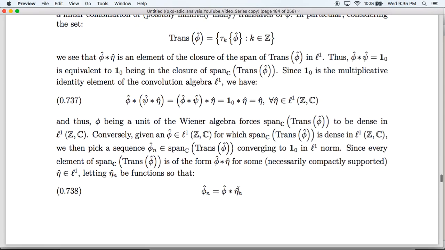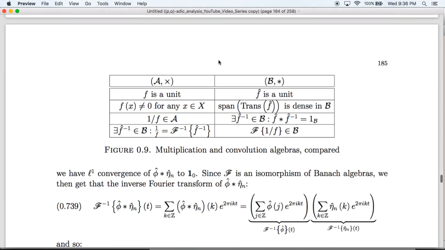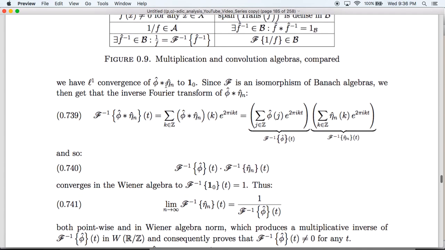So, as we saw by this argument right here, this sequence will converge in little L1 to 1, 0. Since the Fourier transform is an isomorphism of Banach algebras, it's a continuous operator, and its inverse is also continuous, and it's going to send phi hat convolve eta n hat to the product of phi hat's inverse Fourier transform and eta n hat's inverse Fourier transform.